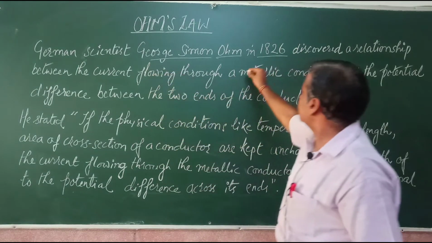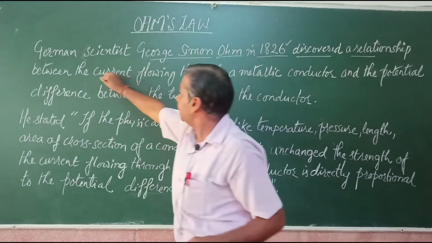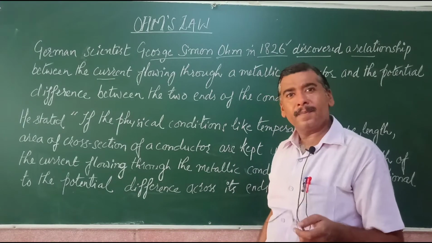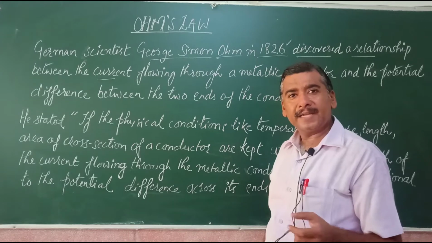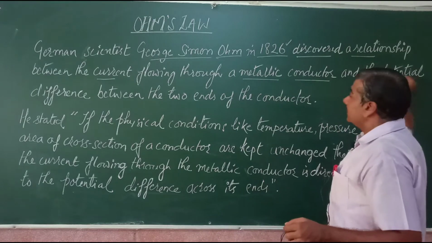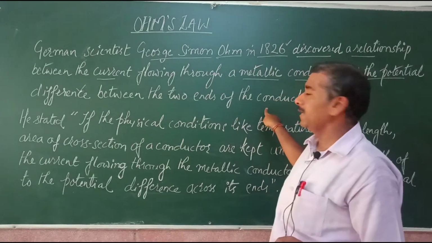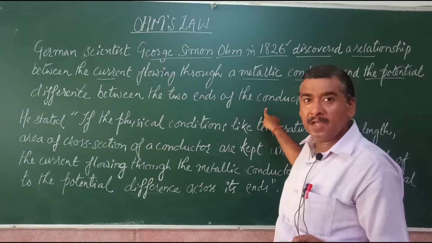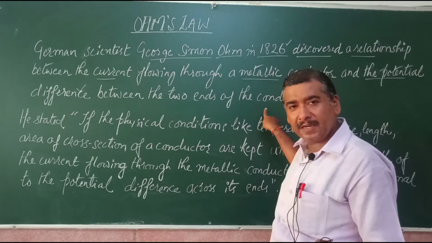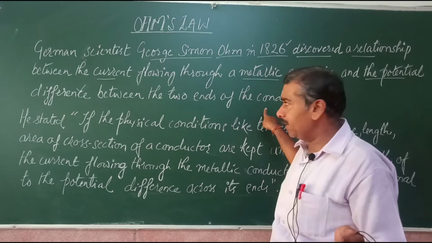So German scientist George Simon Ohm in 1826 discovered a relationship between the current. What is current? Continuous flow of electric charges, or mathematically I equals Q upon T, that is the rate of flow of electric charge through a metallic conductor, and the relation between the current flowing and the potential difference between the two ends of the conductor. That means if we increase the potential difference, what will happen to the amount of current flowing through the conductor? If we decrease the potential difference, what will happen to the amount of current flowing through the conductor? So this was the discovery.